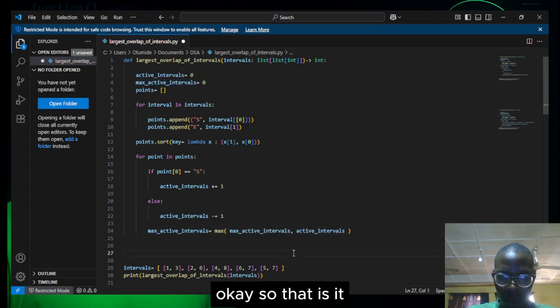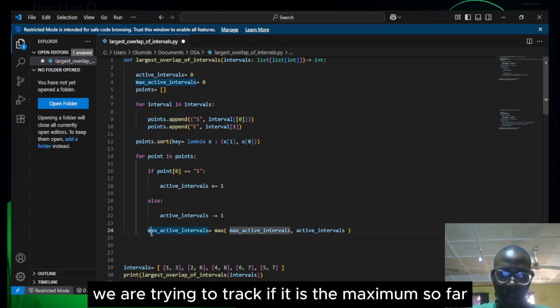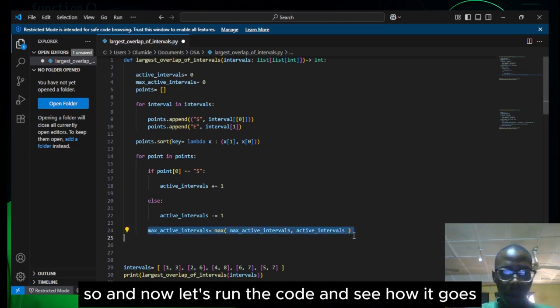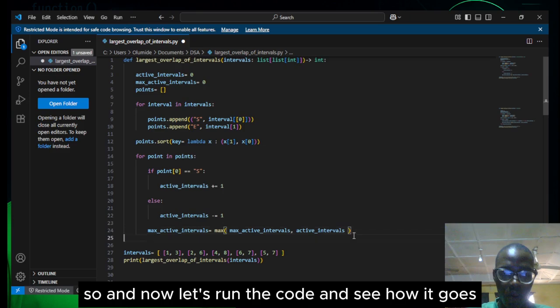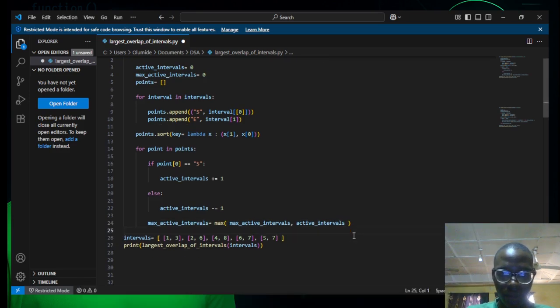Right, okay, so that's it. We are trying to track if it is the maximum so far. So now let's run the code and see how it goes.